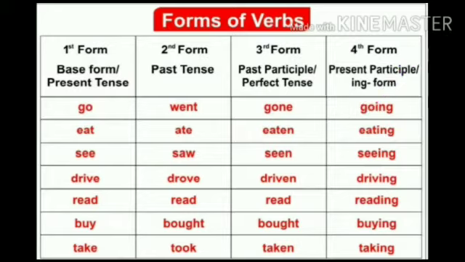Have a look at examples. Go, second form is went. Third form, gone. And the fourth form, ing form, is going. The same thing, eat, ate, eaten, eating, see, saw, seen, seeing, and so on.